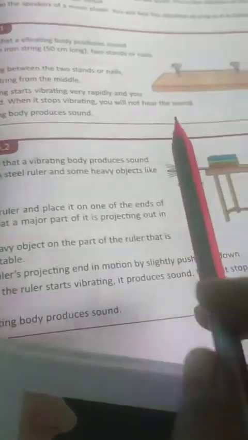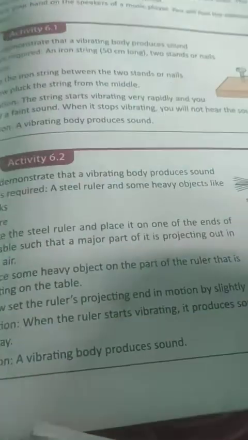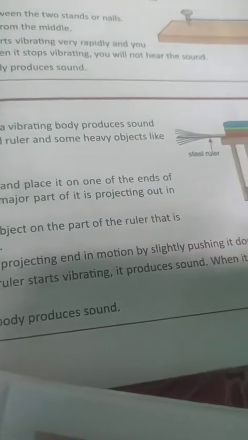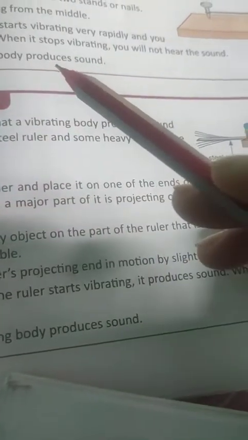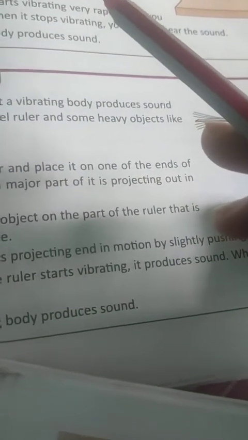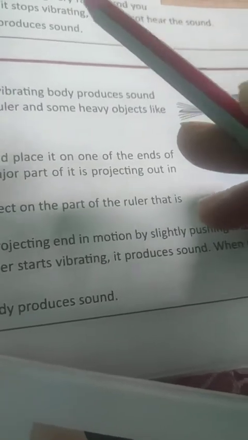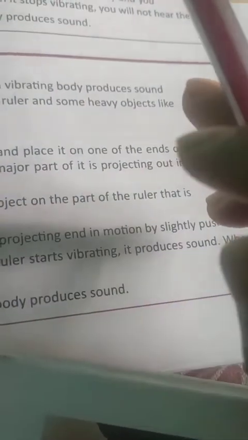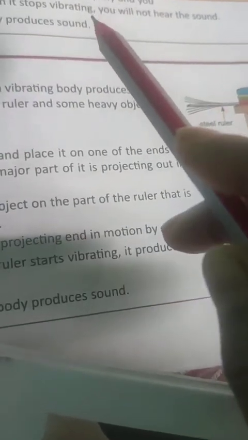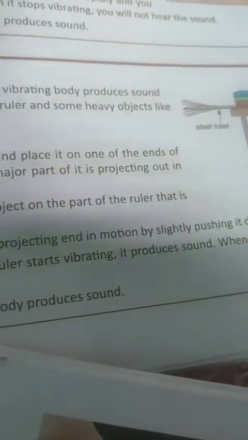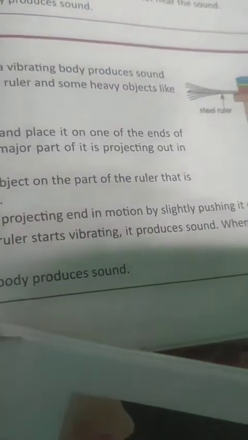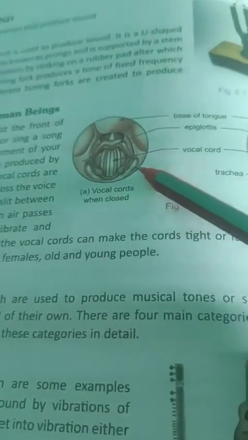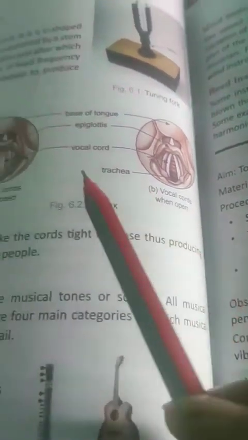So many activities are given here, children. You can read, you can understand. Just once do this activity that I taught here: while speaking, keep your hand on your throat. You will feel some vibration, and this vibration is felt only for the time when we are speaking and stops the moment we are quiet. So this is the vibration of our vocal cords present in the voice box of our throat. Okay, you can see here the vocal cords when closed and the vocal cords when open.